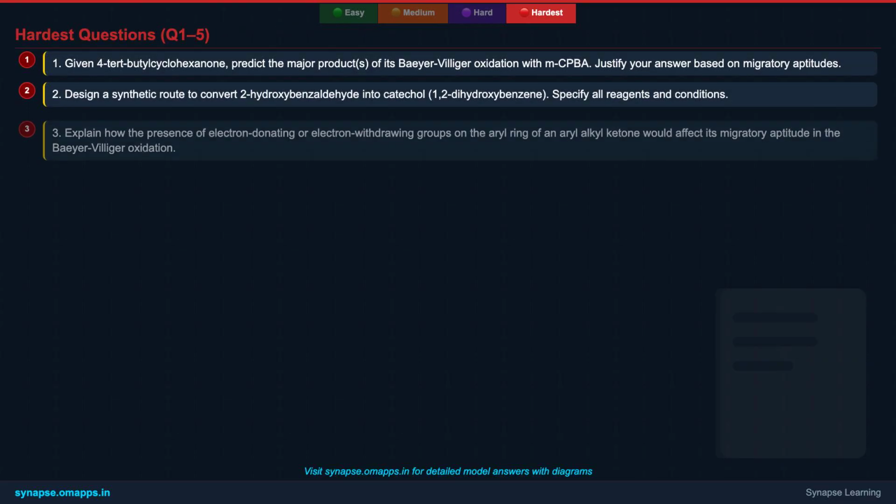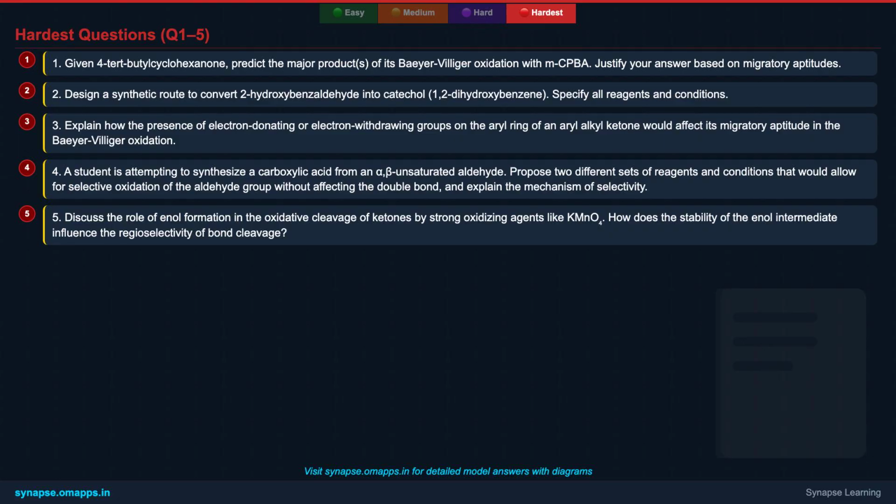Now for the ultimate test of your understanding. These first 5 questions at the hardest level will challenge your grasp of intricate mechanisms, advanced named reactions, and the subtle factors influencing selectivity and migratory aptitude. Take your time, draw out the structures, and apply all the concepts we've discussed. These problems are designed to push your limits and deepen your mastery.